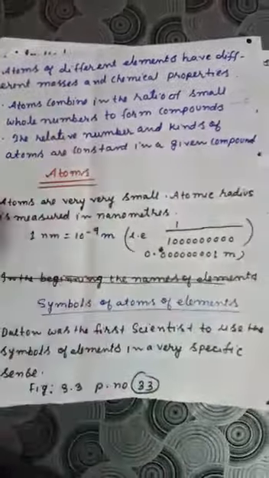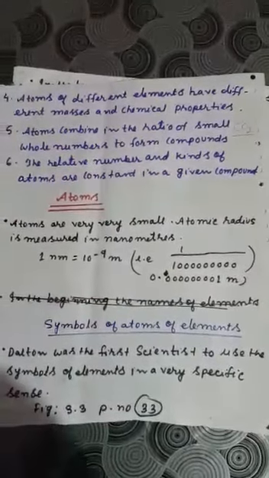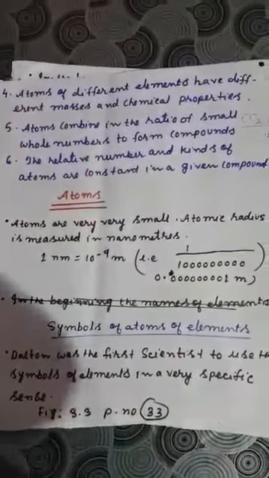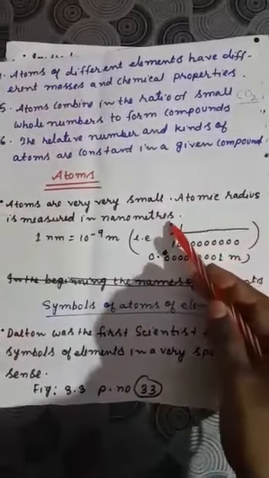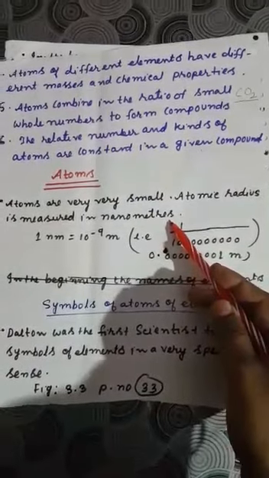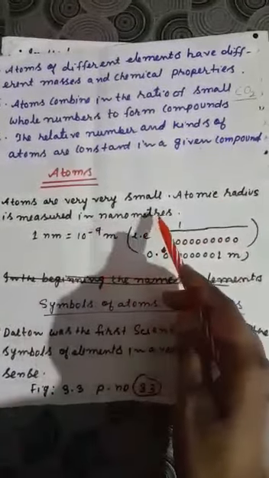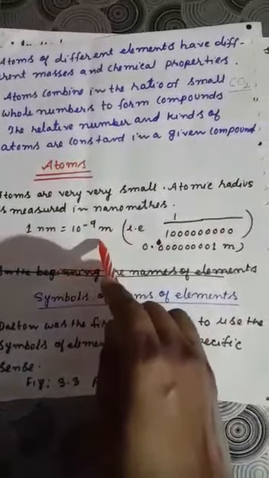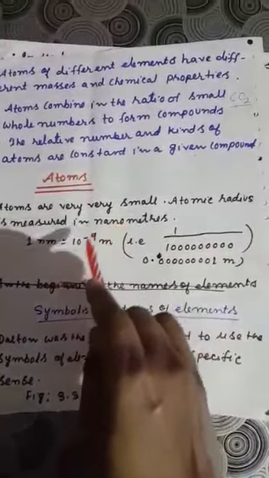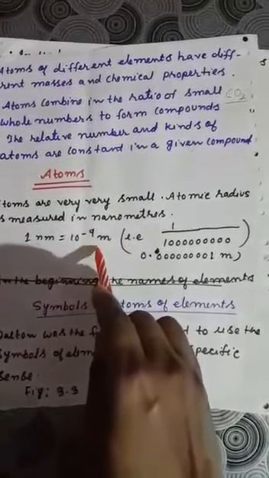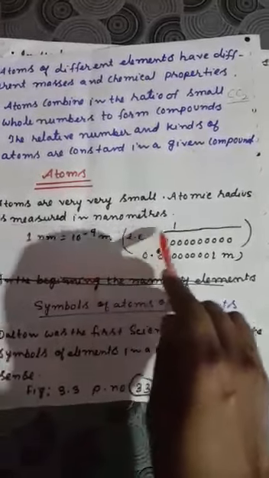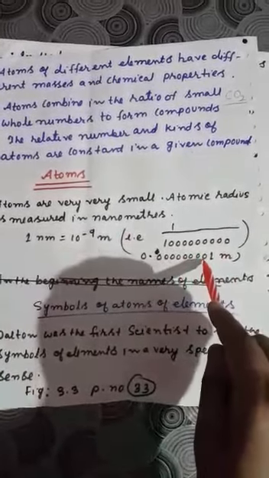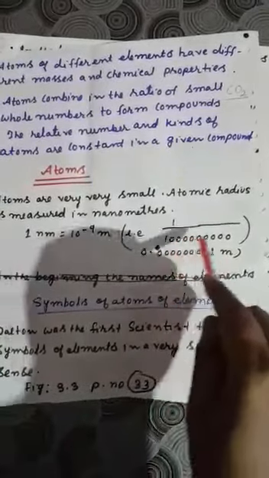Now let us learn something extra about these atoms, which is very important. Atoms are very small. They are so small that we cannot see them with naked eyes. And atomic radius is measured in nanometers. 1 nanometer is 10 to the power minus 9 meter. So the radius of an atom is measured in nanometers. They are so small. 10 to the power minus 9 means 1 by this much, so it will be 0.000000001 meter. So it is very small.